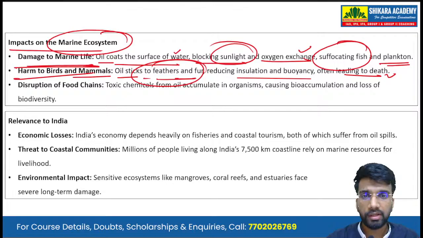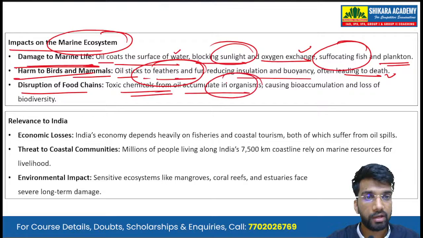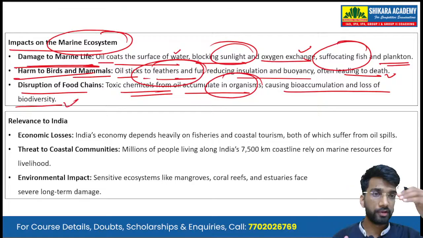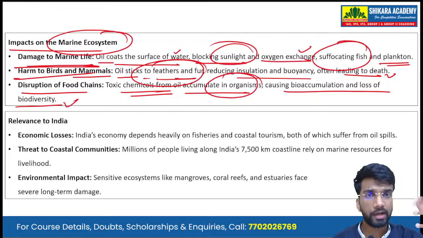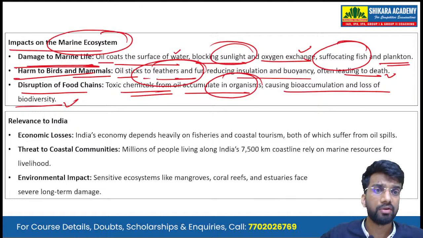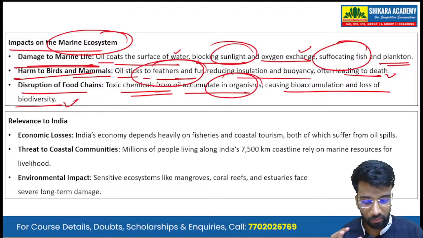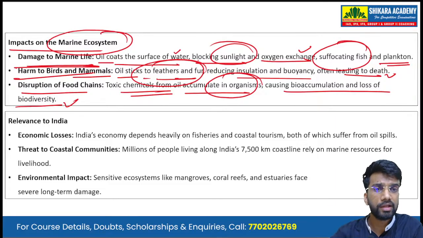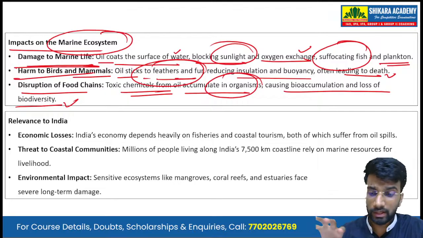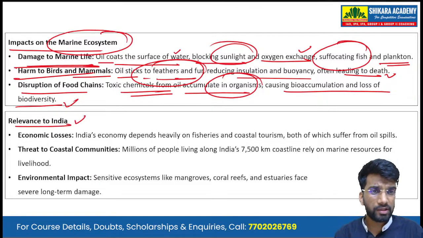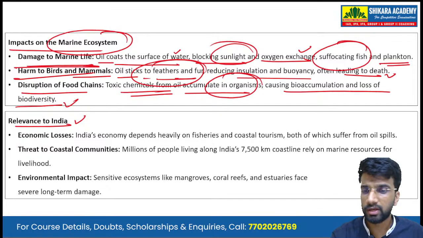Then there is disruption in the food chain. Toxic chemicals from oil can accumulate in organisms, causing bioaccumulation and loss of biodiversity. Firstly, the food chain is disturbed because the planktons are not receiving enough sunlight and oxygen, so they start to produce less food. Then the toxic waste from the oil spill easily accumulates in the food chain, thereby disrupting it. Then relevance to India, like how it is concerning for us.